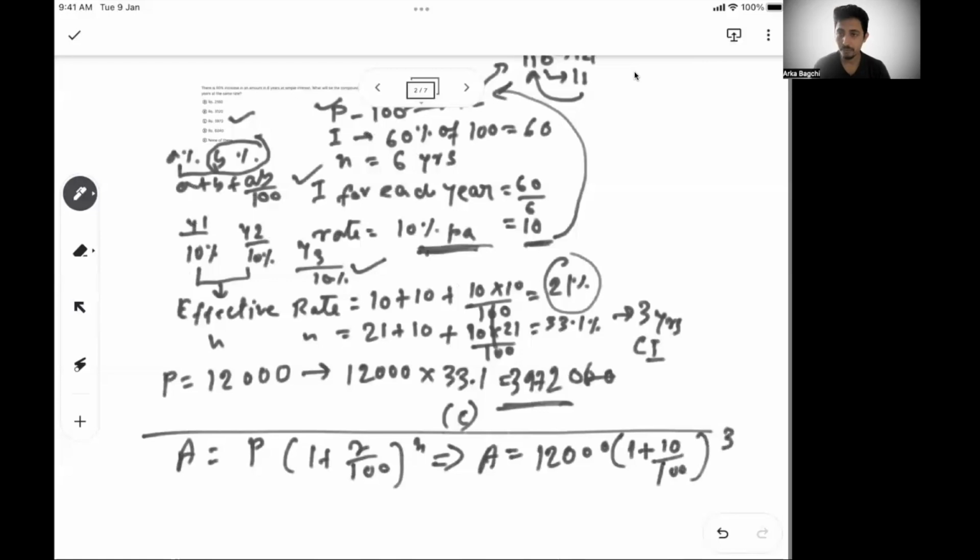Then you get the amount, and your interest is nothing but amount minus principal. So whatever value you get from here, subtract 12,000 from that, and you will get the same interest of 3972. But sometimes it is easier to calculate through successive percentage rather than using the raw formula of compound interest.